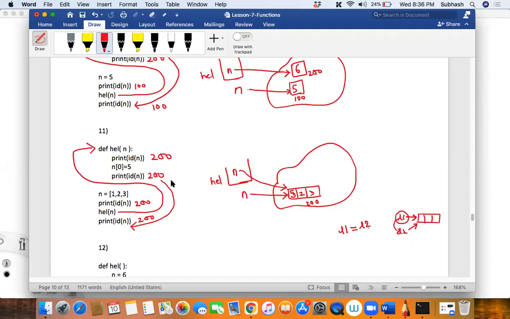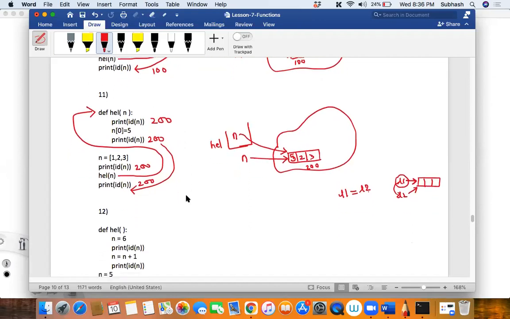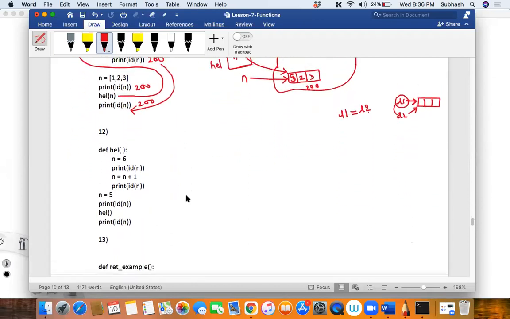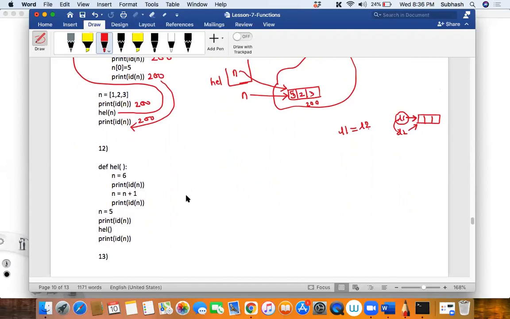Because the real stuff is going to come now. Slowly the things are getting interesting. Now see this program. Can you tell me what happens? First, the value of n is 5. So there is an object 5, and n is at some address, 100. Then what happens?